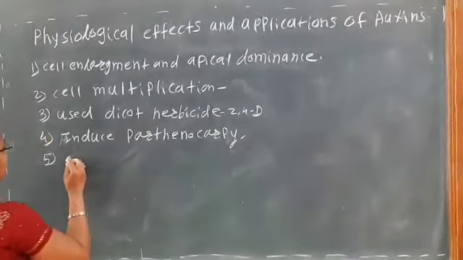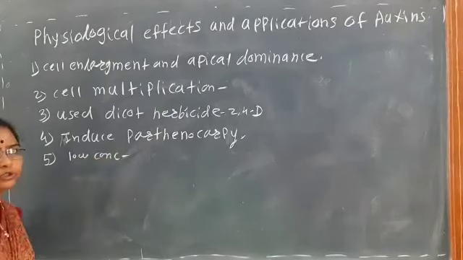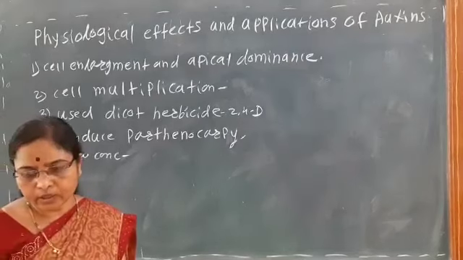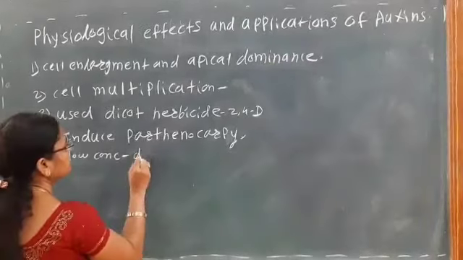In tissue culture, if it is used in low concentration, it induces the shoot formation.